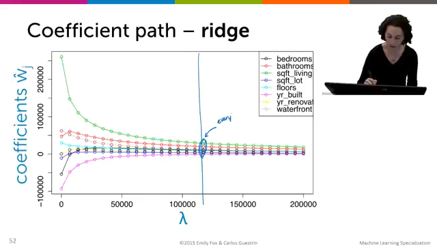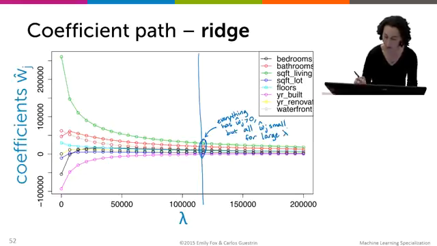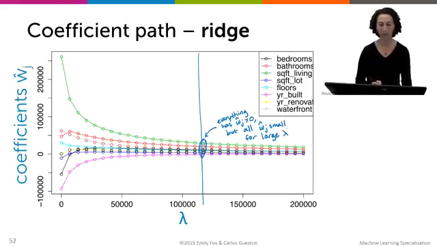So everything has W hat j greater than 0, but all W hat j are small for large values of our tuning parameter lambda.